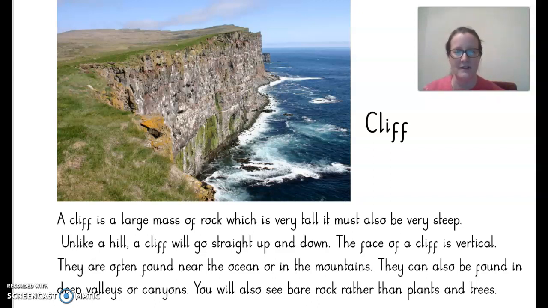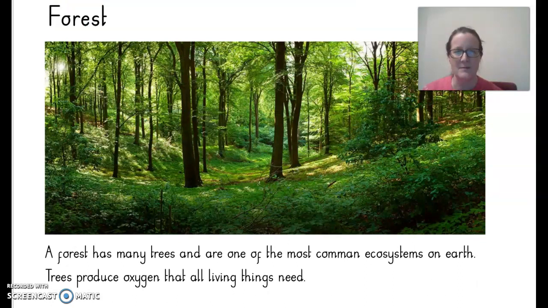So that's cliff. The next piece of vocab is forest. A forest has many trees and is one of the most common ecosystems on Earth. Trees produce oxygen that all living things need. You might have been to a forest during lockdown and had a walk around and seen trees built up, so have a little think about that.